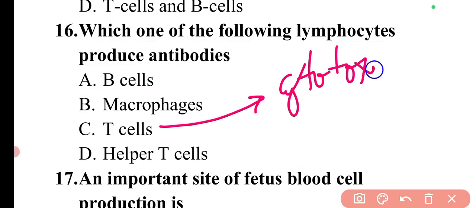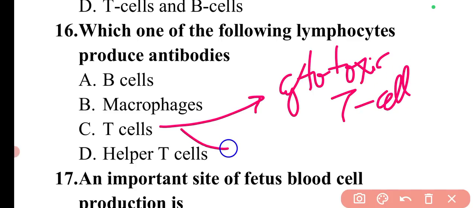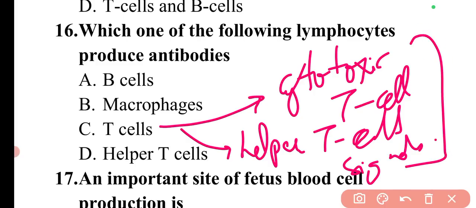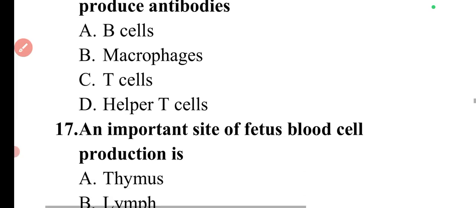One is cytotoxic T cells, which destroy the infected cells, and then there are helper T cells. Helper T cells send the signals. They simply send the signals that direct other immune cells to fight against infection. So these are the main two different types of T cells and the function of B cells.